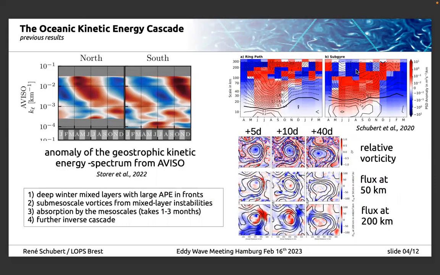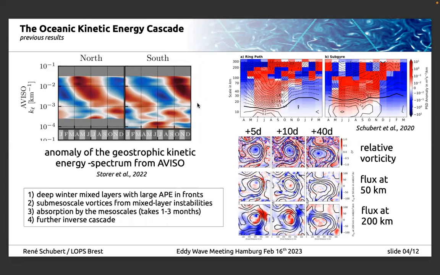And there's a study by Storer et al. 2022 from last year where they show that the geostrophic kinetic energy spectrum also shows these anomalies propagating from the smaller scales to the larger scales in both hemispheres with opposite sign. Now, in our study from 2020, we could attribute the process to this cascade, that is the absorption of submesoscale mixed layer vortices by the mesoscales.